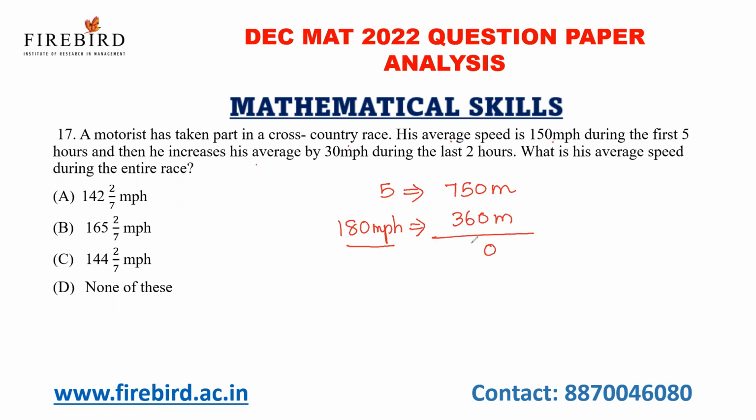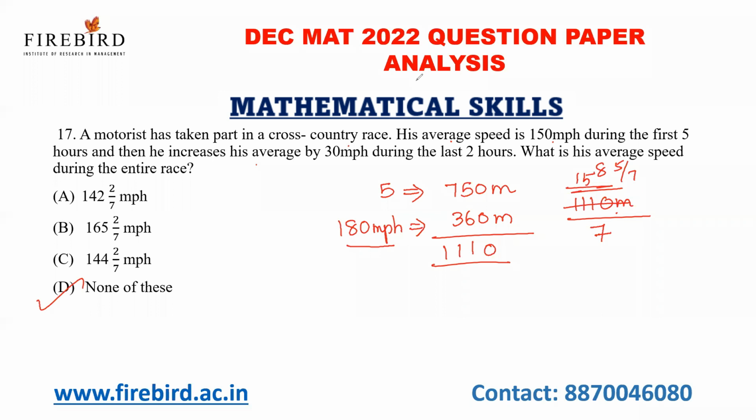So add both the values: 1110. 1110 is the distance covered by the motorist, divided by time taken. What is the time taken? 7. If I divide this by 7, 11, 1 times. And what is the remainder? 4, 41. 41, 5 times. 41, 35, 5 times. So 1, 5. There is no answer which starts with 1, 5. If you divide it exactly, you'll get 158 and 5 by 7. So none of these is the answer.